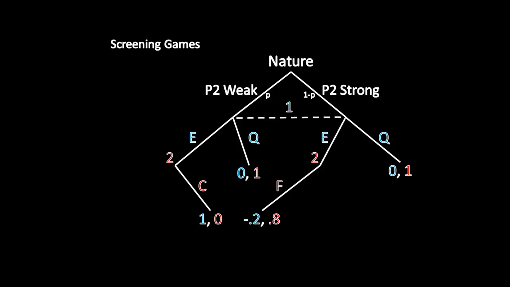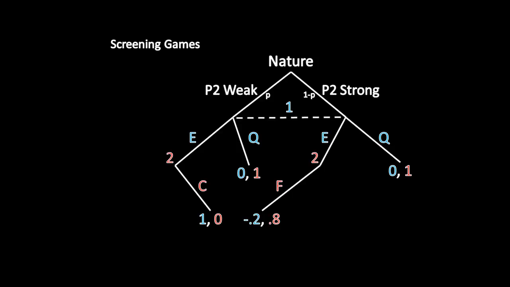Thinking about player 1's strategy is a little bit more complicated. Now player 1 has to think about what's going to happen in the future if he escalates, and he doesn't actually know for sure whether player 2 is going to concede or fight. He just has a prior belief, and that prior belief is going to be enough to allow him to figure out exactly what he should do. But there's actually something simpler we can calculate first.